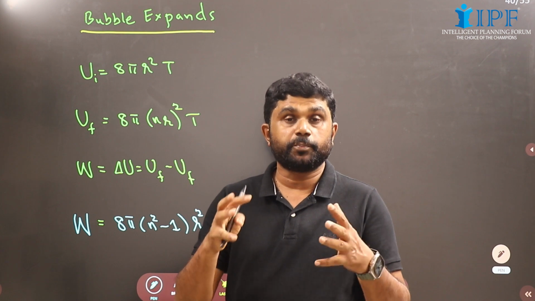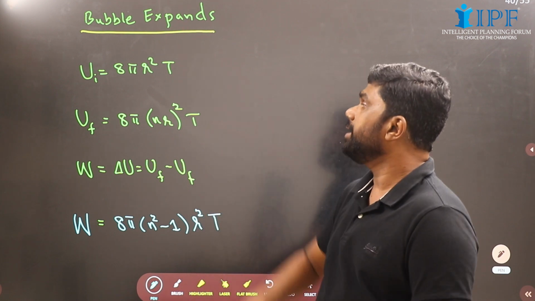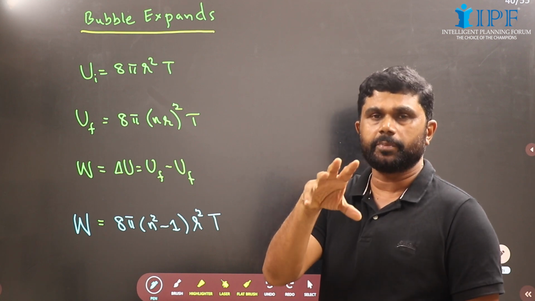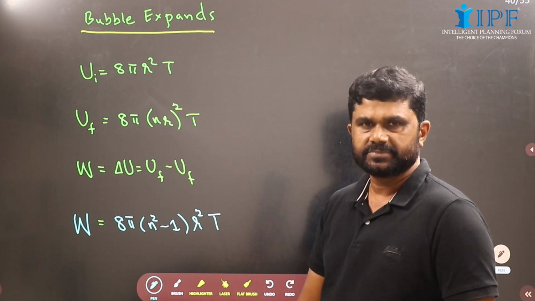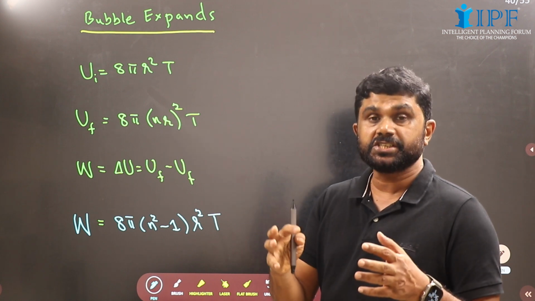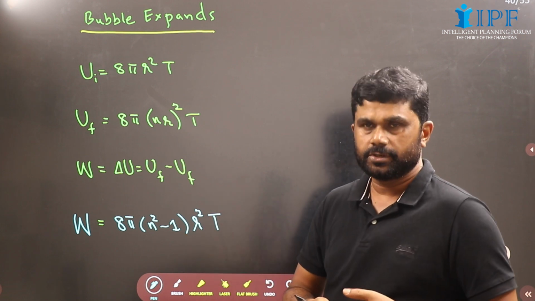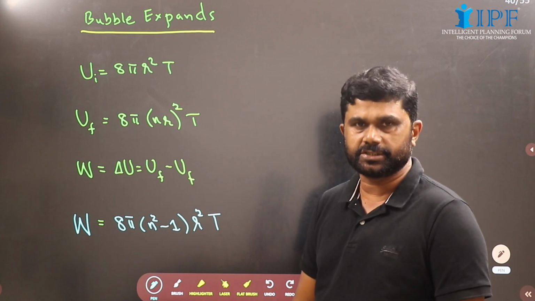Now another important thing that you should understand. When a bubble expands, the potential energy of a bubble of radius R in air is 8 pi R square T. Suppose the bubble is expanded so that the radius becomes n times. So this is the final potential energy and this is the initial potential energy.